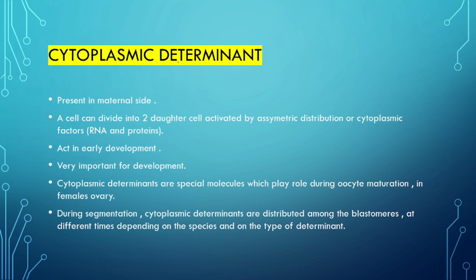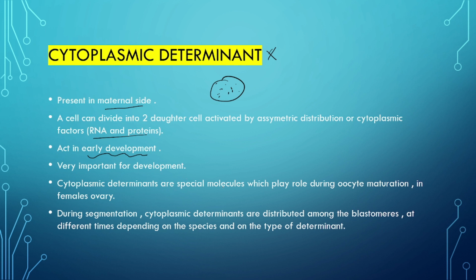Now, talking about cytoplasmic determinants. What are cytoplasmic determinants? They are present on the maternal side. As I already taught you, determinants that are already present on the maternal side are known as cytoplasmic determinants. A cell can divide into two daughter cells activated by asymmetric distribution of cytoplasmic factors, RNA and proteins. These act in early stages of development, and they are very important for development.